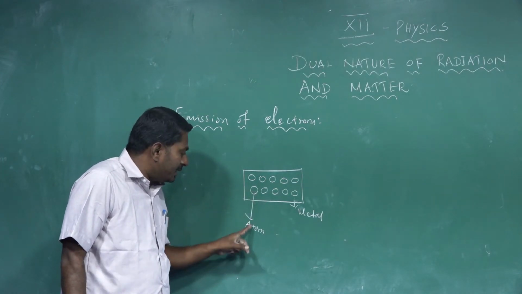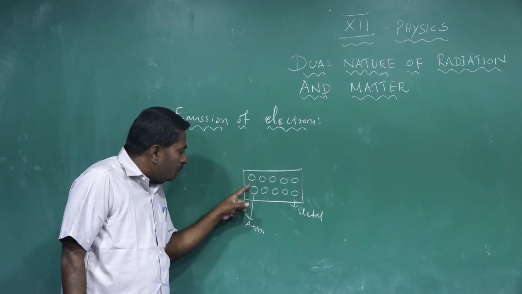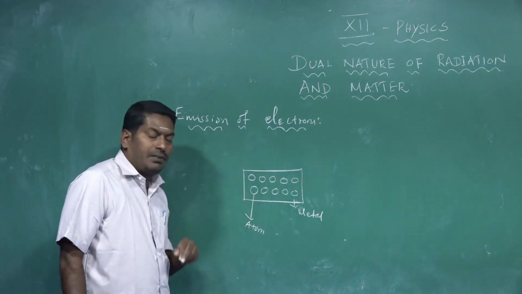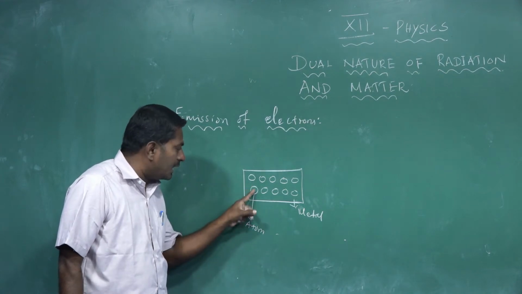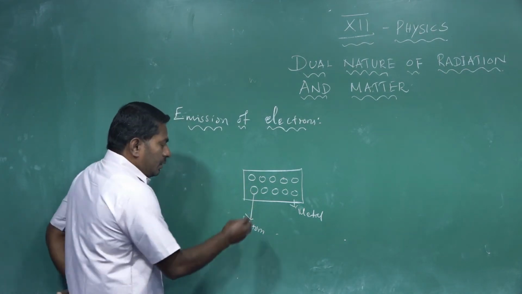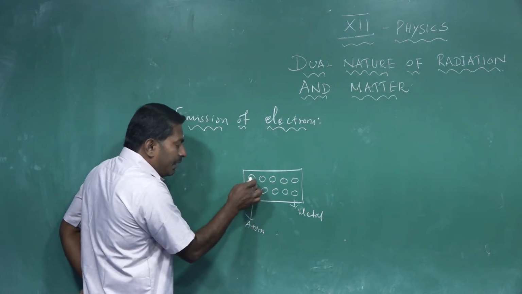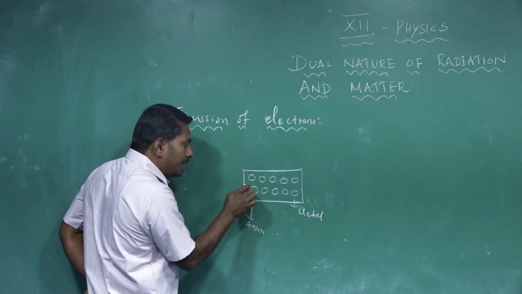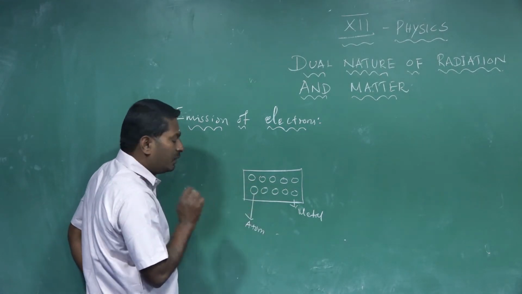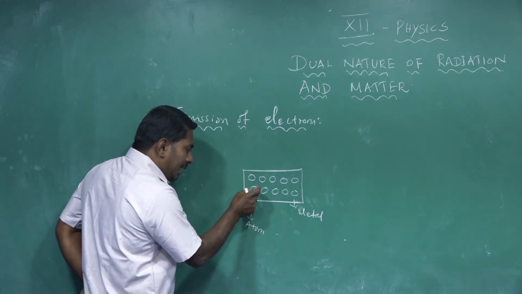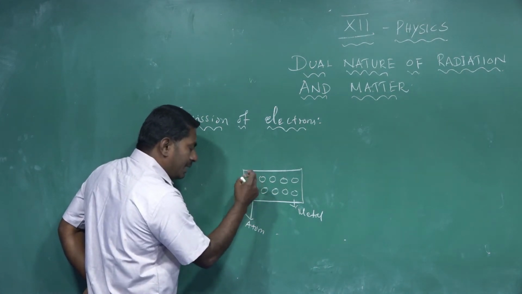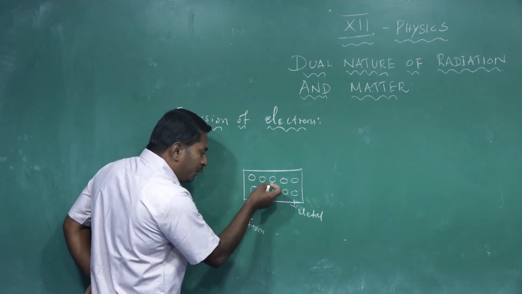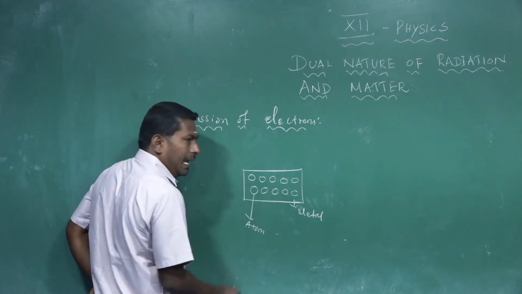Because in each atom, in the outermost shell, electrons are loosely attached to the nucleus of the atom. I am talking about only one atom of the metal. In that atom, some electrons revolve in the outermost shell. Those electrons are loosely attached to the nucleus, and have enough energy to leave the surface of the atom.